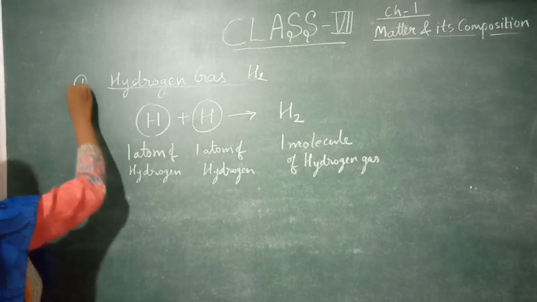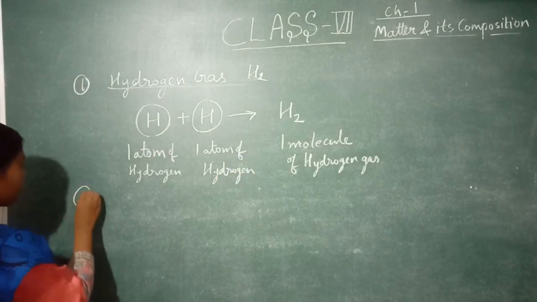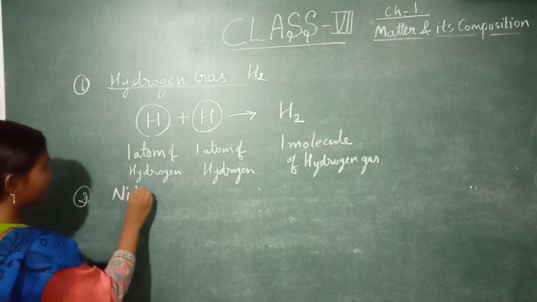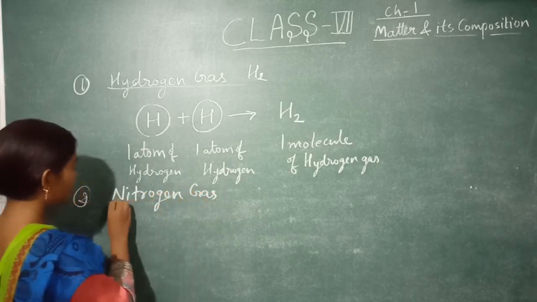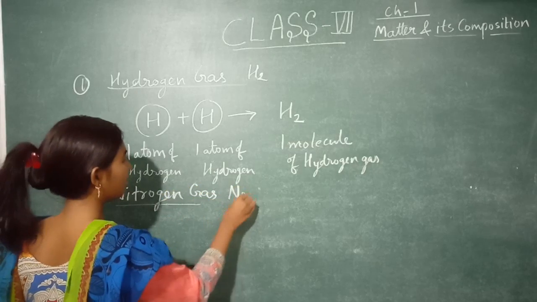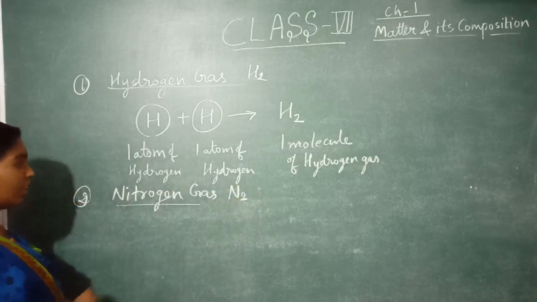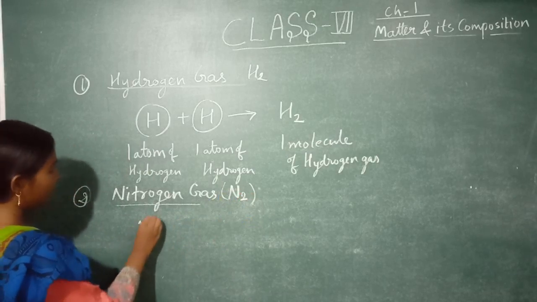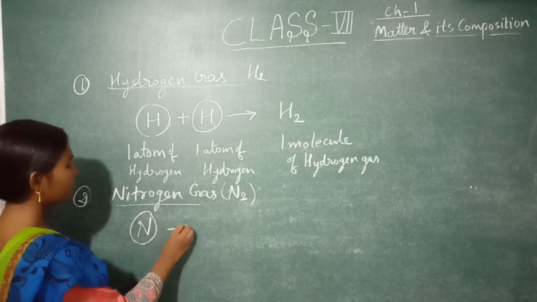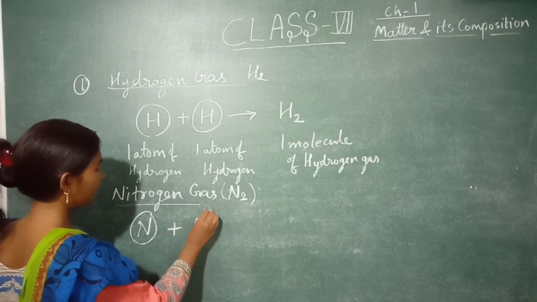This is the first example. Now see the second example, nitrogen gas. Nitrogen gas formula is N2. Now to make this nitrogen gas, we will take one nitrogen atom plus another nitrogen atom.